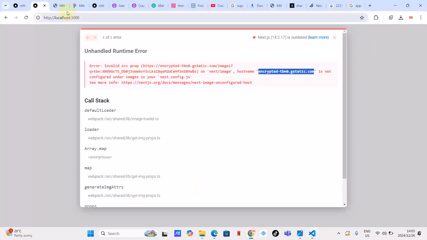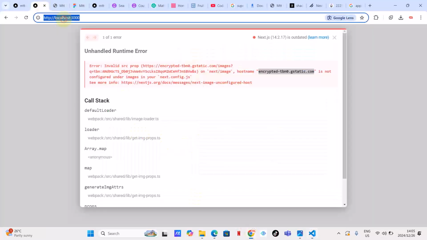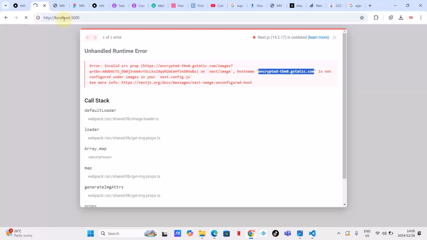Okay, let's refresh and see. Suppose everything works well. After that, this enables us to use images from external domains. So Next.js wants to be aware of those domains before you can use them.